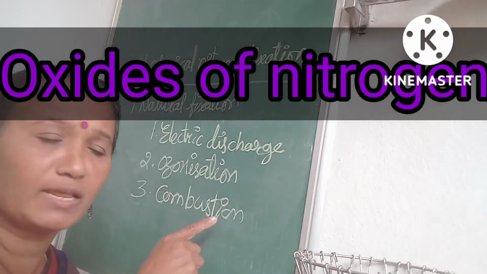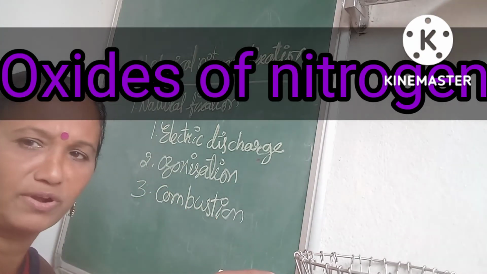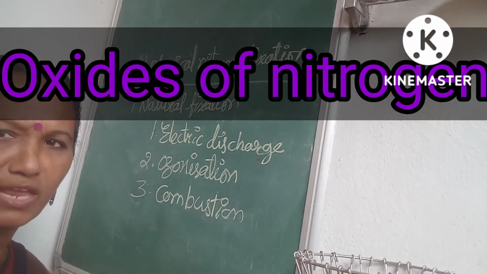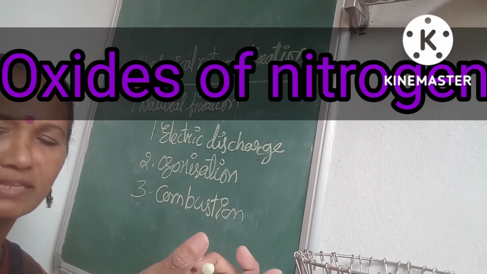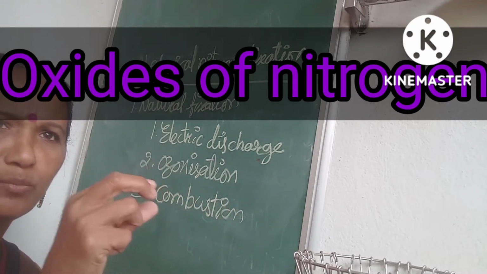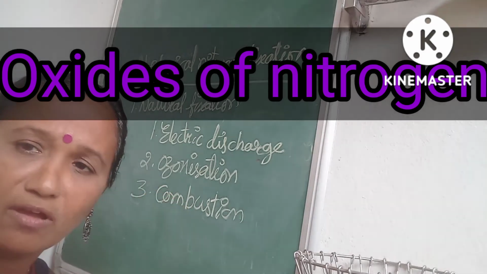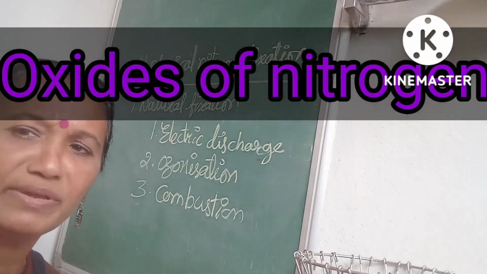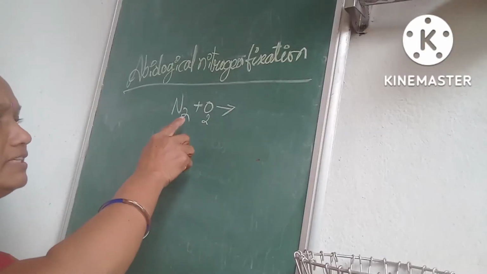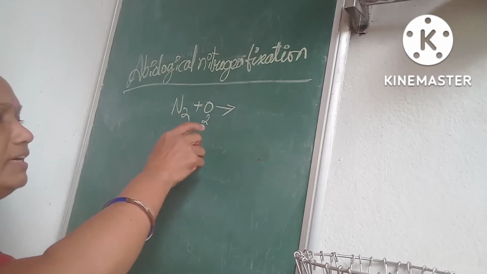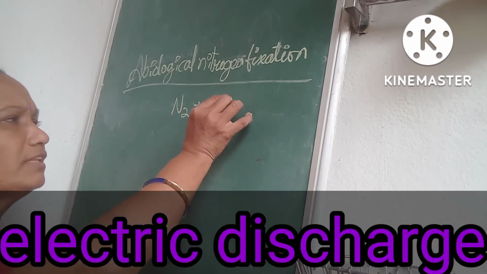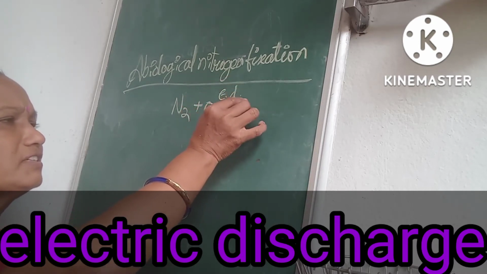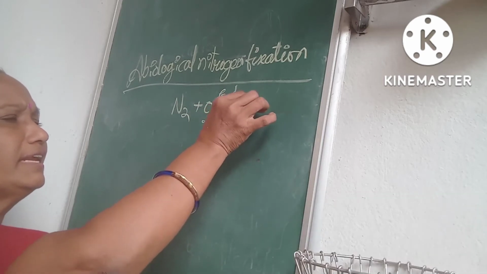In this process, different types of oxides of nitrogen are formed, meaning oxygenated compounds like NO, NO3, NO2 minus. After formation of the oxides of nitrogen, they come to the soil by mixing with rainwater. During the rainy season, thunder comes, and at that time nitrogen and oxygen together, with the electric discharge, form nitric oxide.